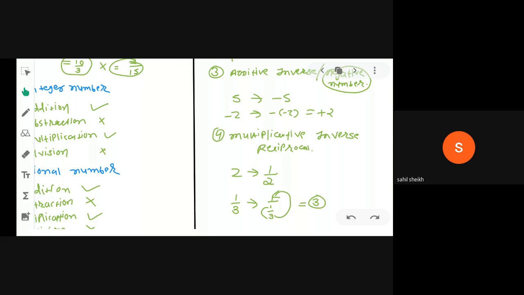Reciprocal is another theory. It is not similar to additive inverse and negative number. It is similar to multiplicative inverse.